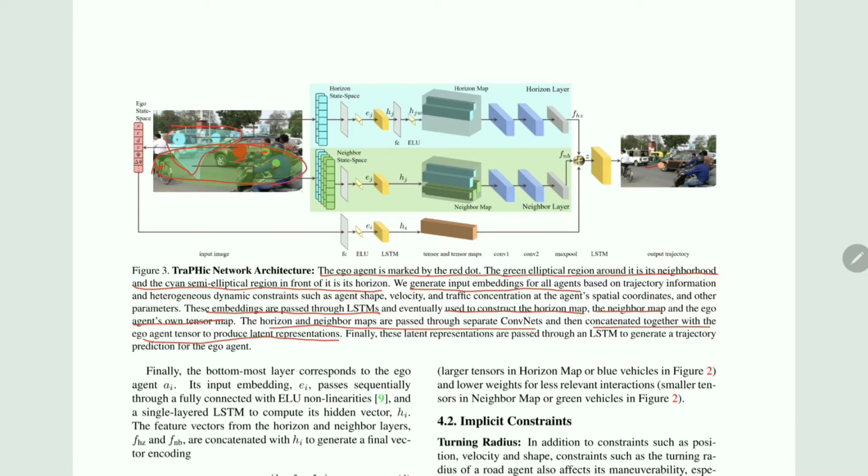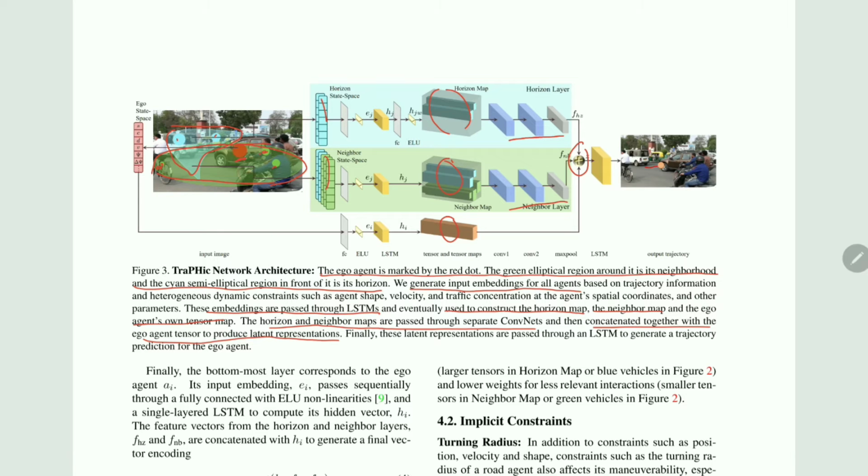The input embeddings for all these agents are used and these embeddings are passed through LSTMs and eventually used to construct the horizon map, the neighbor map and the ego agent's own tensor map. The horizon and the neighbor maps are passed through separate ConvNets and then concatenated together with the ego agent tensor to produce latent representations.